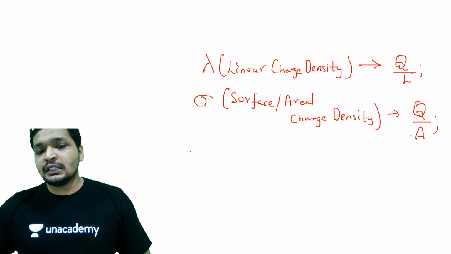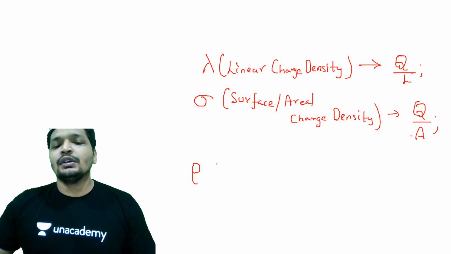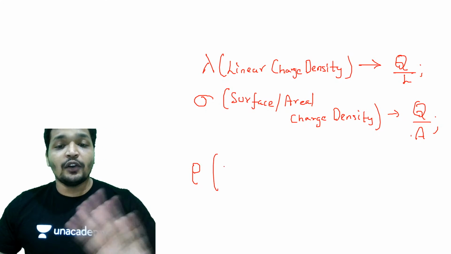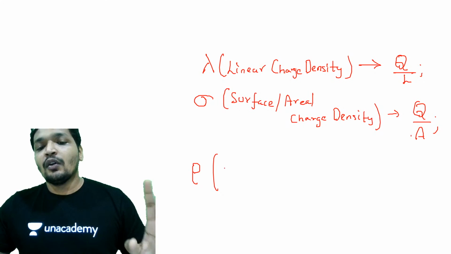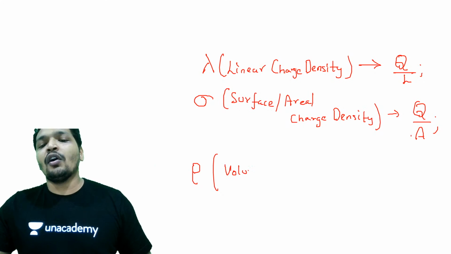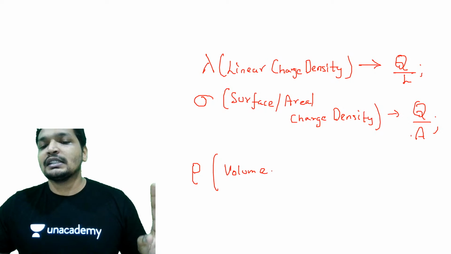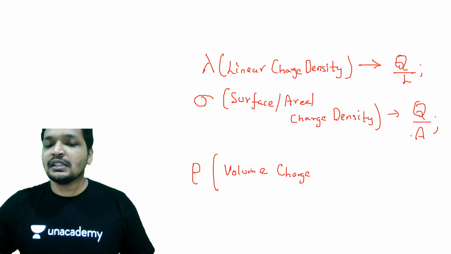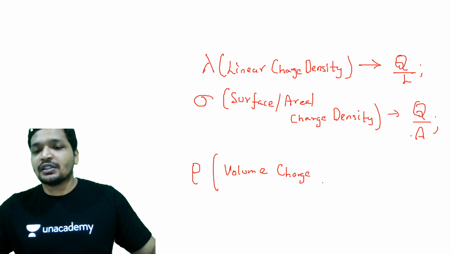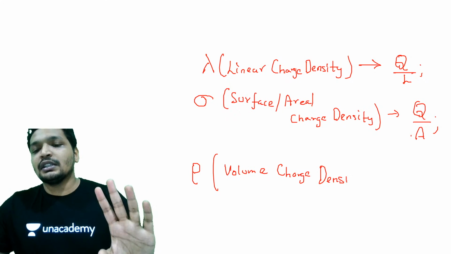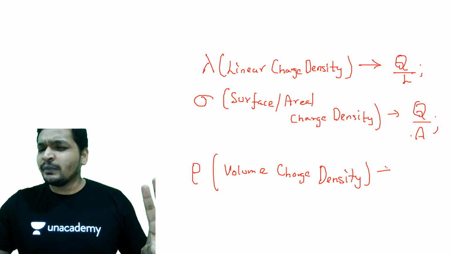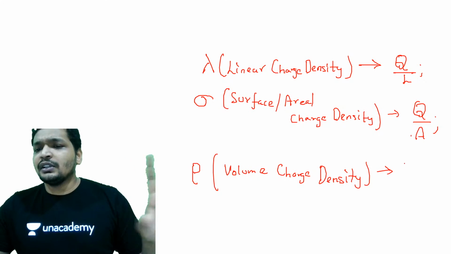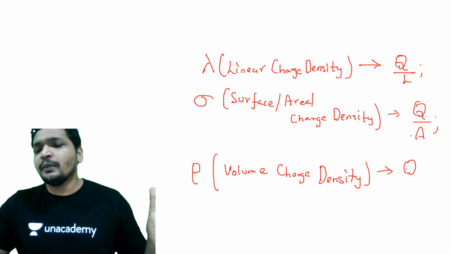And rho appears to be like mechanical density. We also use rho for volume charge density, or generally also known as just charge density sometimes. Spatial charge density is also another name. Units will be given to you typically in the exam, I believe, or it will be told it's per unit area, per unit volume, etc.